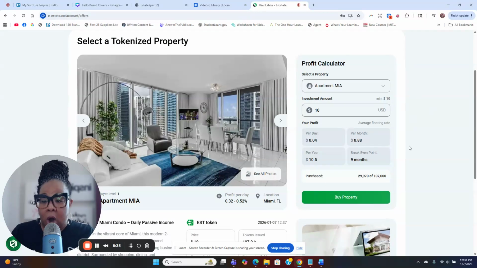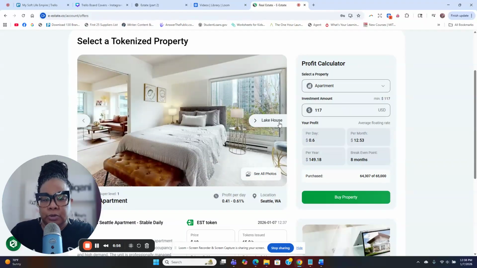You can start with $10 right here. Now, $10 is not going to make you rich, but it gets you started, right? So if you invested $10, you're going to get 4 cents a day. Again, it's not going to make you rich, but it will activate the belief that this can happen for you. Okay, so I'm going to invest some here.